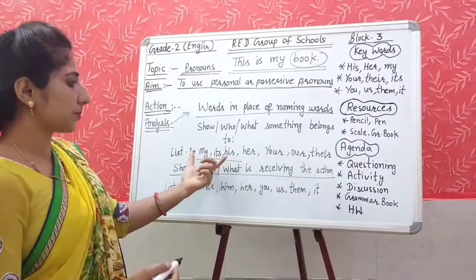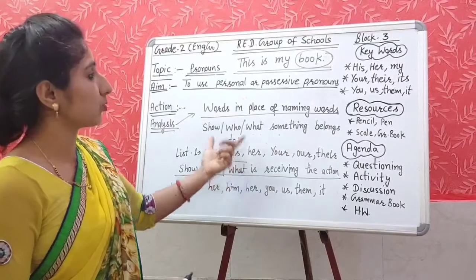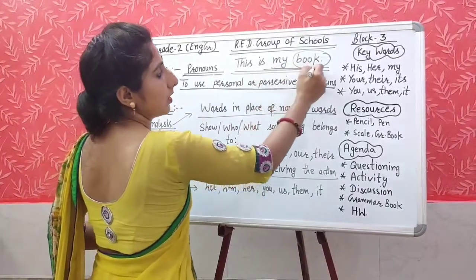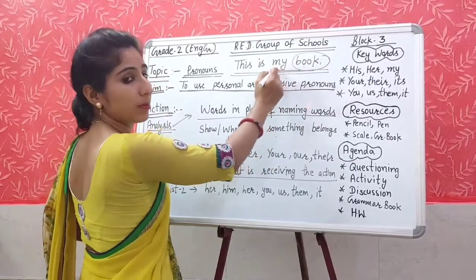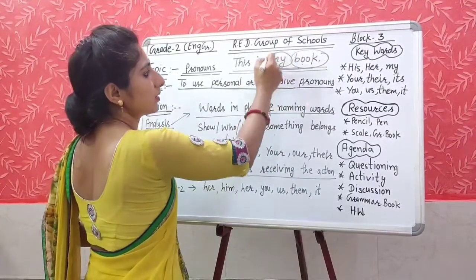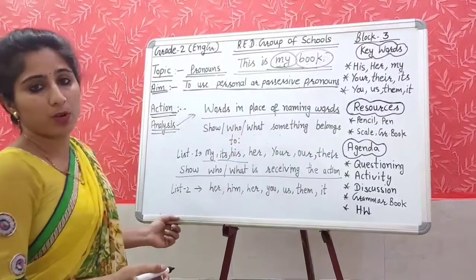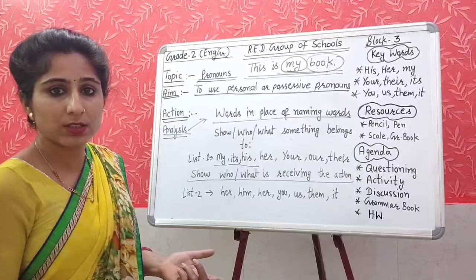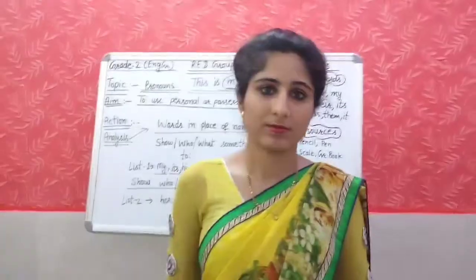So हम इन words का जो possessive words होते हैं, possessive pronouns होते हैं, उनका कहाँ use करते हैं हम? We are using these words before the naming word. Naming word से पहले मैंने my का use किया है. So it is a possessive pronoun. Whose book is this? My book. Whose book is this? We can find this out also.